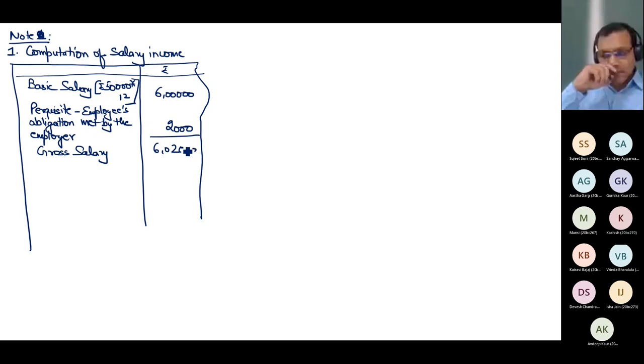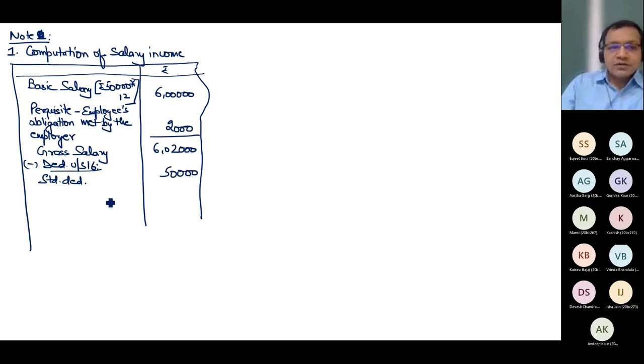Minus what I will deduct. Can you tell me what I will deduct? Hurry up. Any answer? Deduction under section 16. First is standard deduction, flat 50,000 rupees. And do you know one more deduction? Professional tax paid. That is also allowed as deduction, 2,000 rupees. This is income under the head salary.